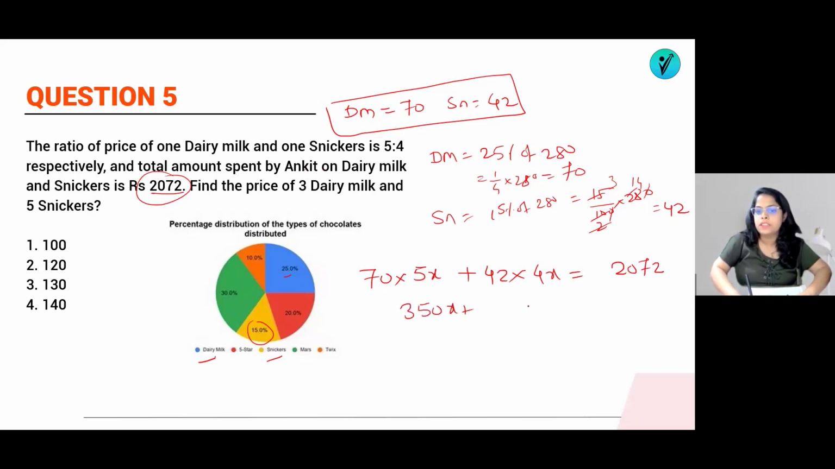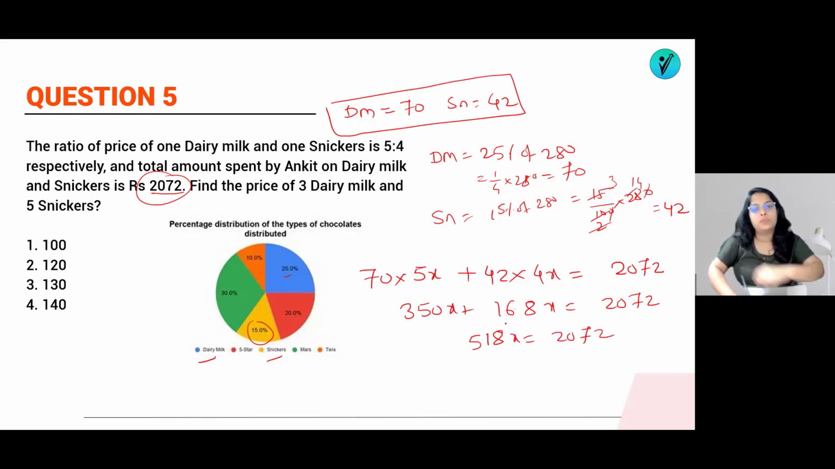350x plus 4 2s are 8, 4 4s are 16x, which is equal to 2072. So what will be this sum? 8 as it is, 6 plus 5, 11, carry will be 1, 3 plus 1, 4 plus 1 is a 5, which is equals to 2072. So we can see here 500's 4 times is a 2000, 18 4s are 72. So this will be 4. That means value of 1x is a 4.